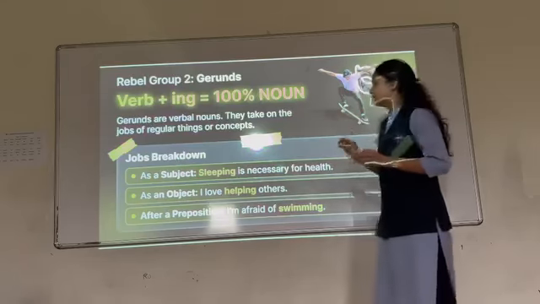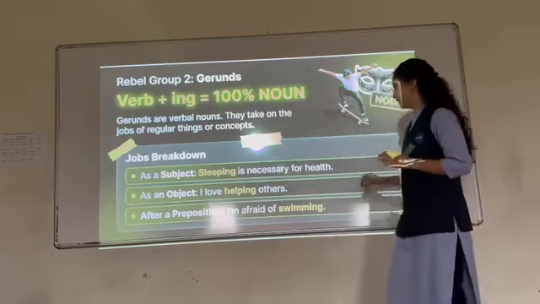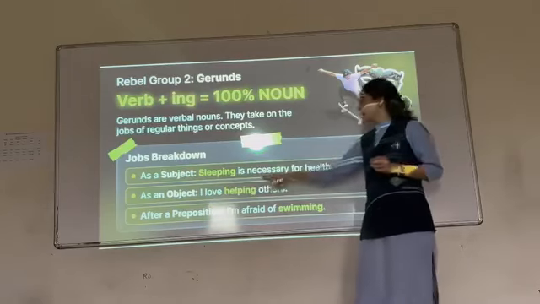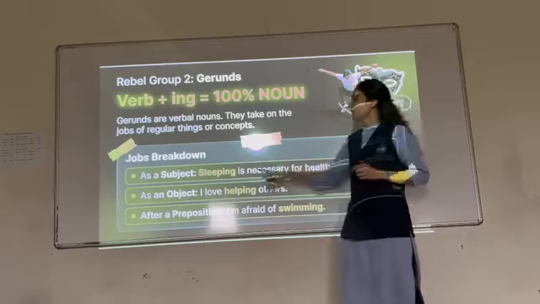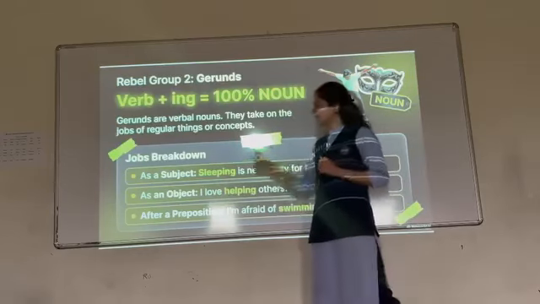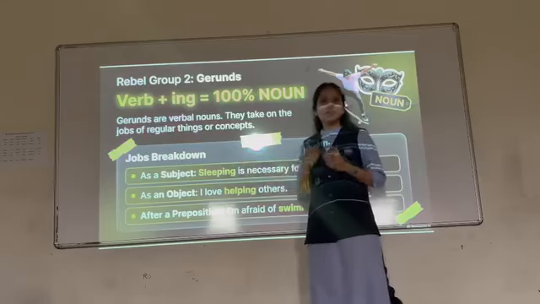As a subject: sleeping is necessary for health. Here we are talking about sleeping. This is the verb and this is the object. So you can see sleeping. We are talking about sleeping and it is coming in the place of the subject. That is why this is subject wala gerund.